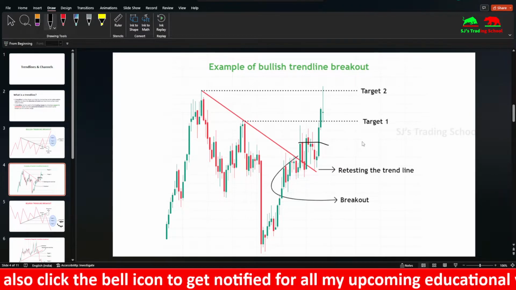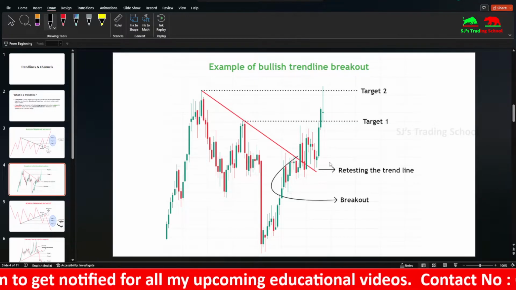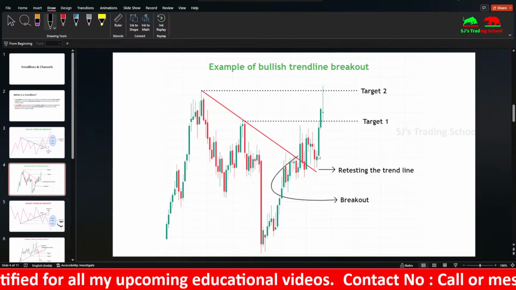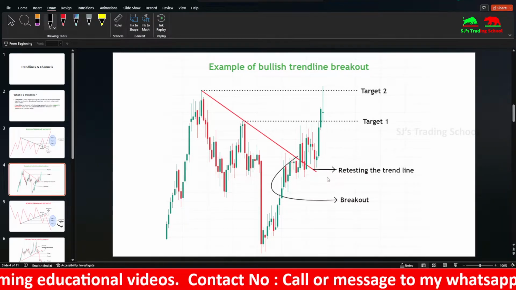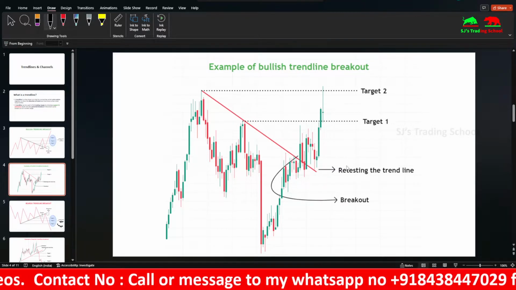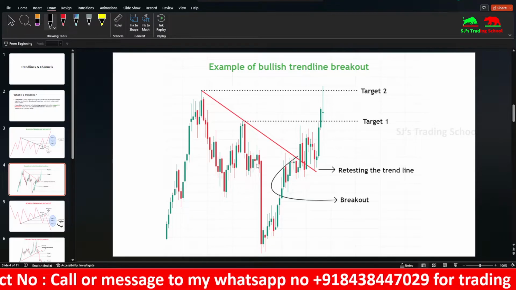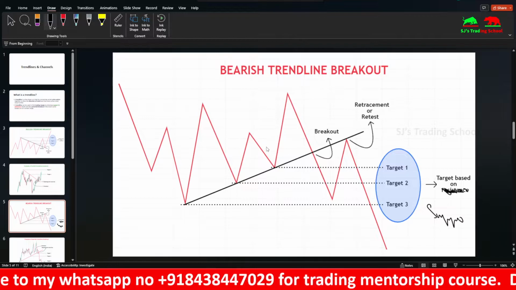So it depends upon the behavior of the investor or trader. Usually it's better to enter by looking at the candlestick pattern, confirming, and entering here, or entering here and keeping your stop loss. This is less risky. So it depends upon the people. This is the pattern of the bullish trend. In case of a bearish trend, it is here.